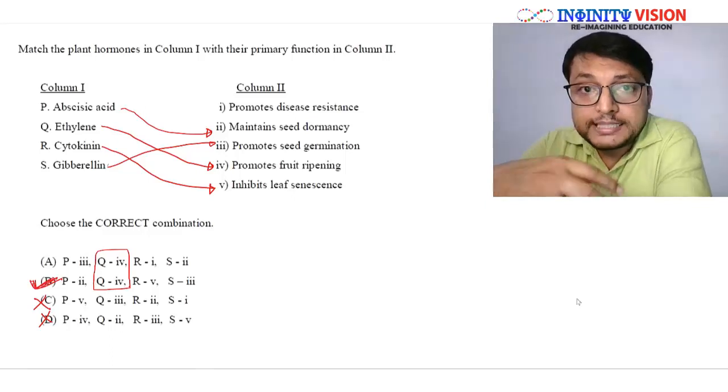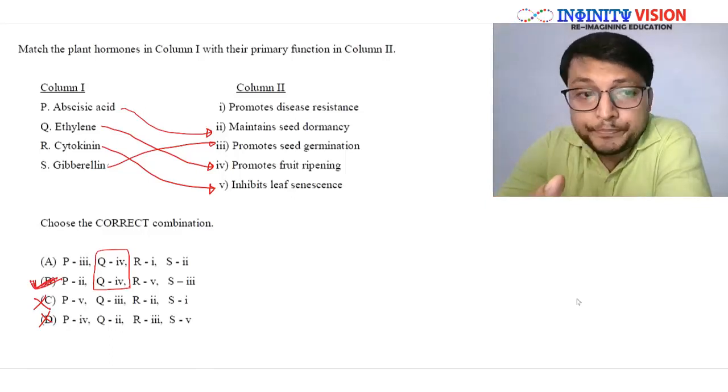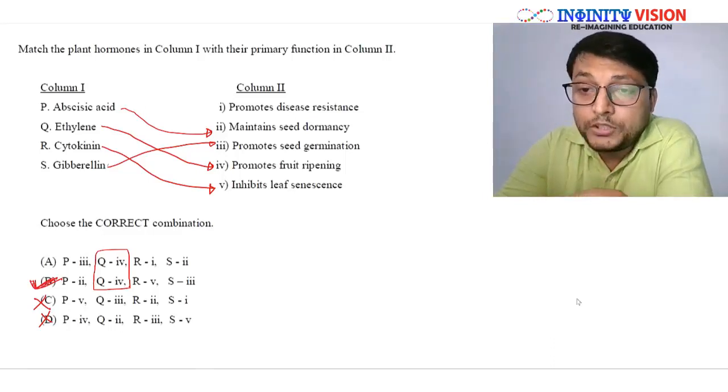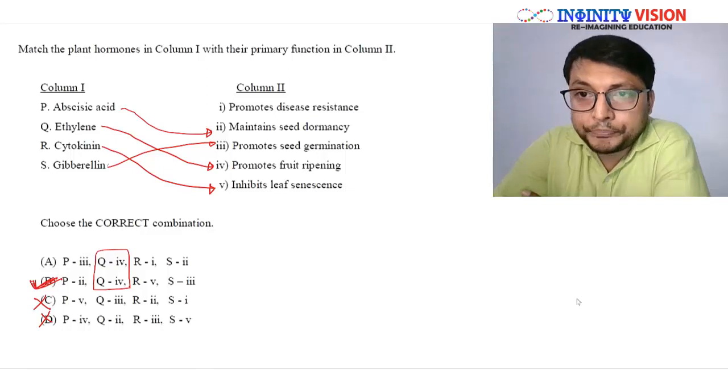To tackle such questions, you need to have some theoretical knowledge of all these hormones, which you can find in your class 11 NCERT book, in the plant physiology section, I think unit number 4. There you will find detailed functions of all the 5 phytohormones.